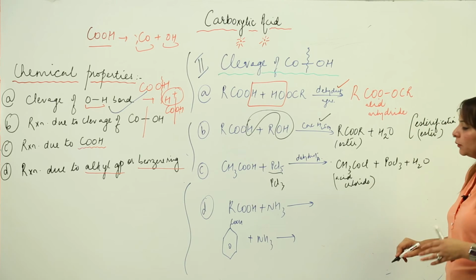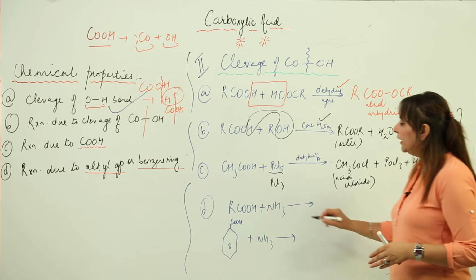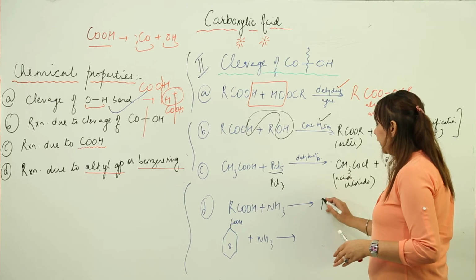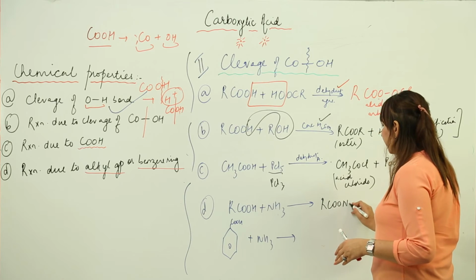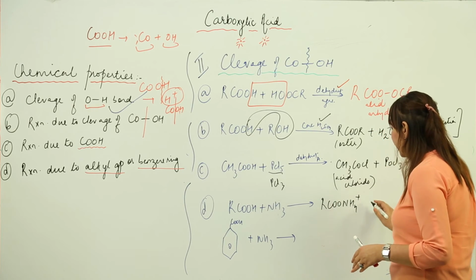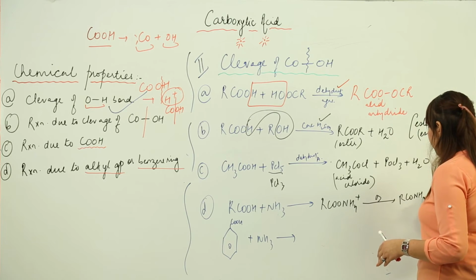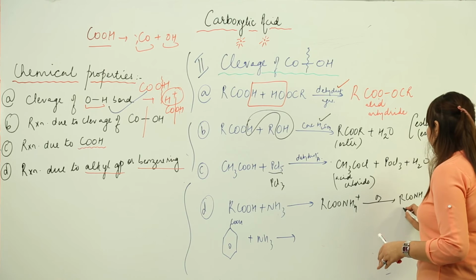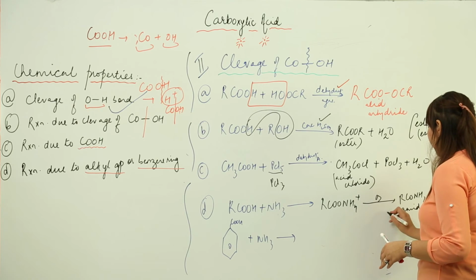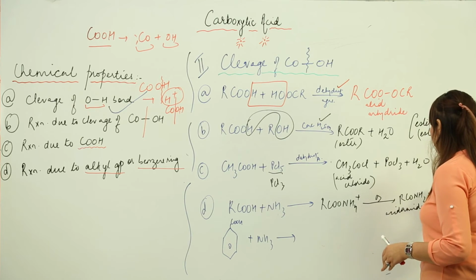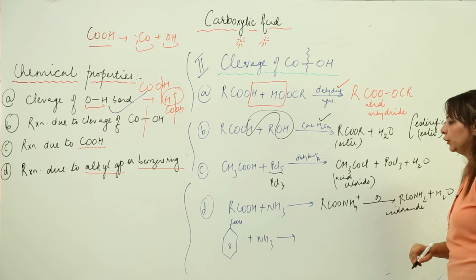Likewise we can react with ammonia as well. Whenever we react with ammonia, you know what kind of compound it forms, this kind of intermediate, and when we further heat it we get RCONH2, that means we get acid amide, along with a water molecule.